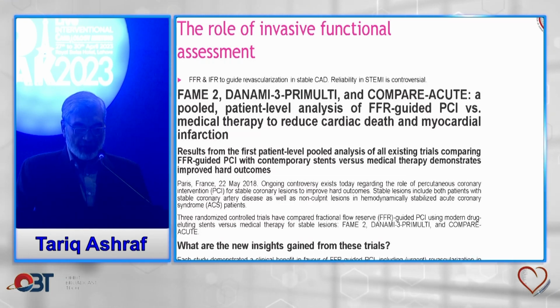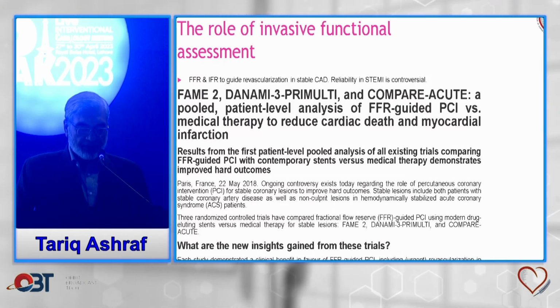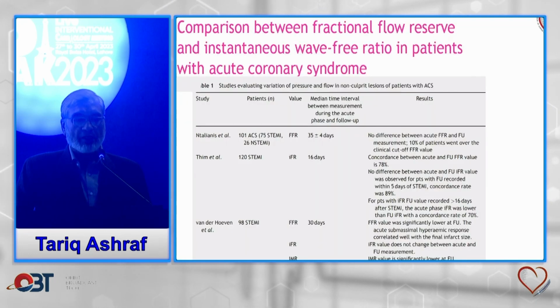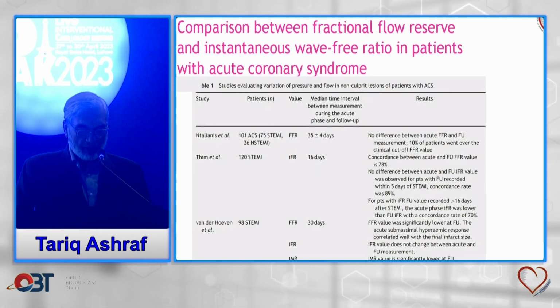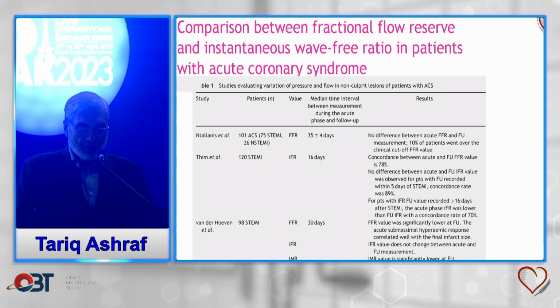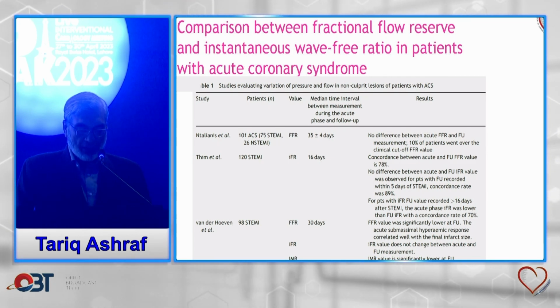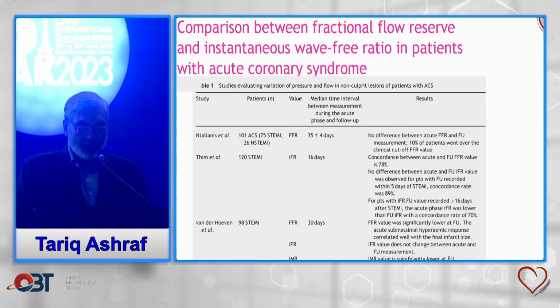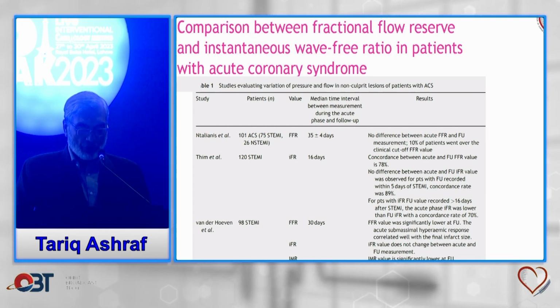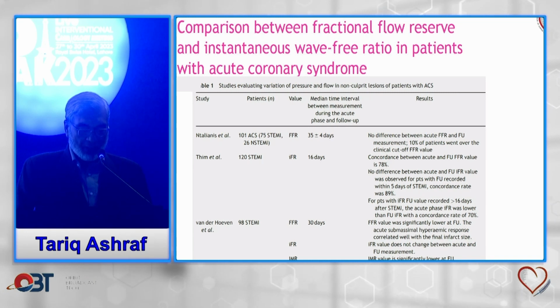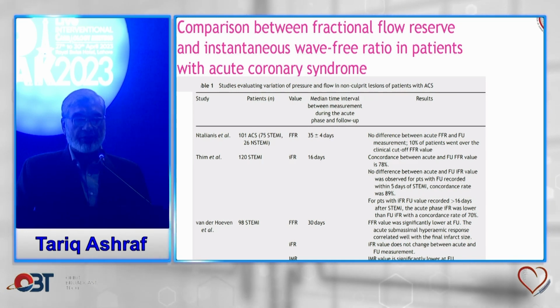In short, regarding IFR as an alternative to FFR in patients with ACS, a study conducted by Tilleni et al., who evaluated IFR, FFR, and CFR, concluded that IFR can overestimate the severity of non-culprit lesions in the acute phase of ST segment elevation MI, while FFR can underestimate it.